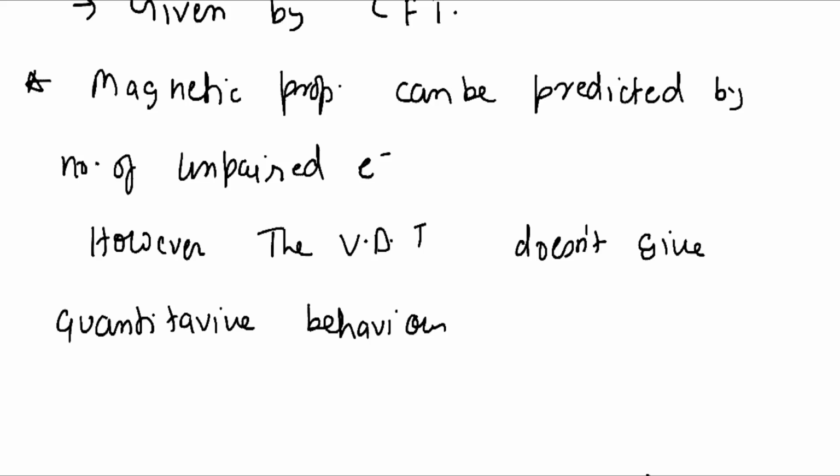Now the third statement is based on strong field and weak field ligands.